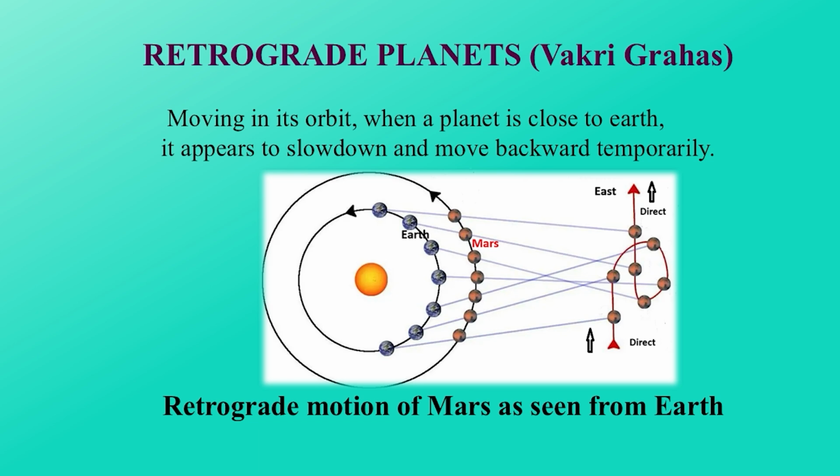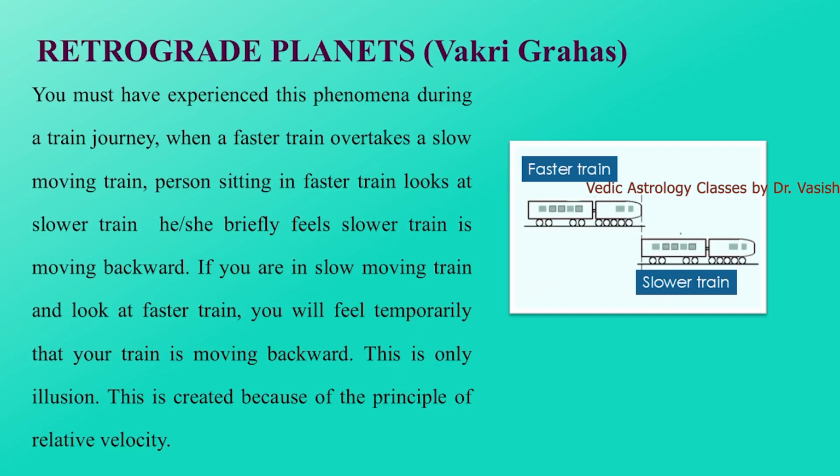You must have experienced this phenomenon during a train journey. When a faster train overtakes a slow moving train and the person sitting in the faster train looks at the slower train, he or she will briefly feel the slower train is moving backward. And if you are sitting in the slower train and look at the faster train, you will feel for a few moments your train is moving backward. This is not actually happening. This is only an illusion, and this illusion is created because of the principle of relative velocity.